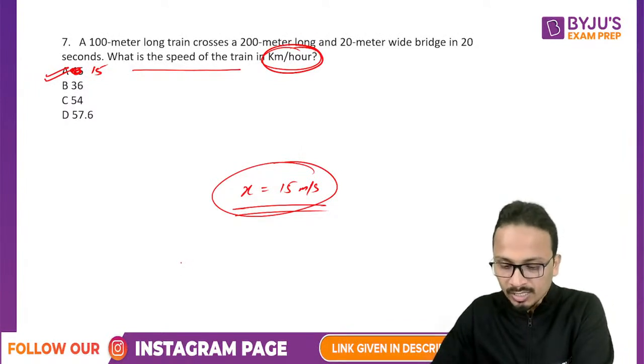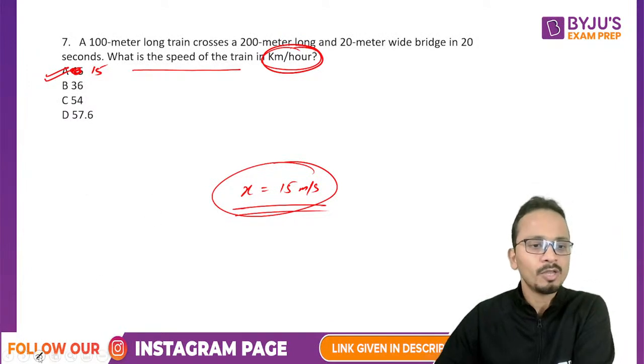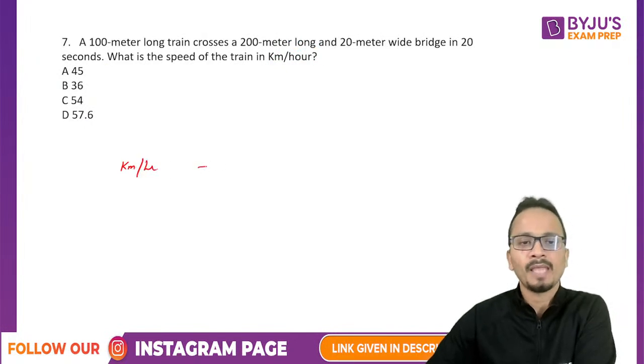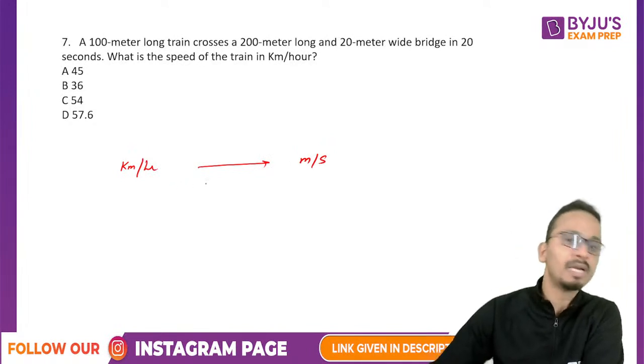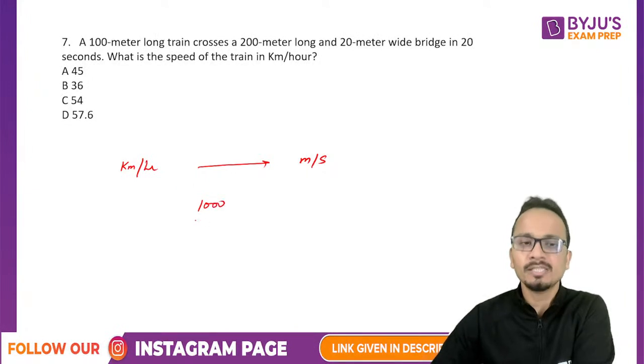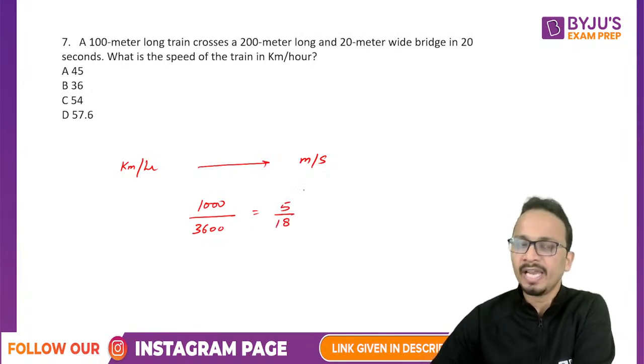Now, Divyang, I'll quickly explain the conversion factor once again. If you want to convert speed from kilometer per hour to meter per second, since 1 kilometer has 1000 meters and 1 hour has 3600 seconds, 1000 upon 3600, upon solving, comes out to be 5 by 18.